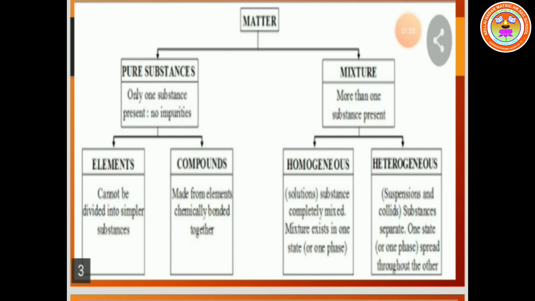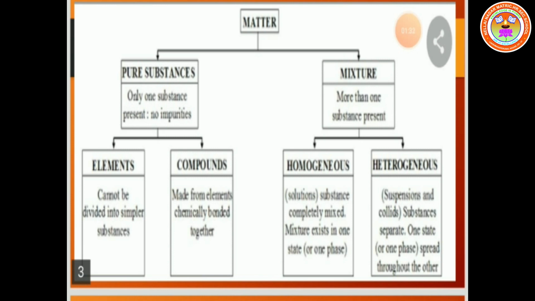What is an element? Something that cannot be divided into simpler substances is called an element. What is a compound? Made from elements, chemically bonded together, is called a compound.